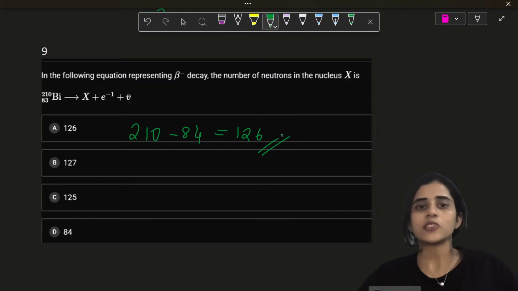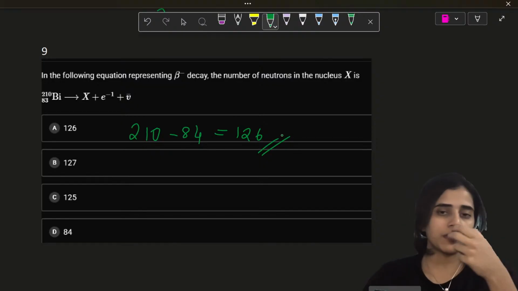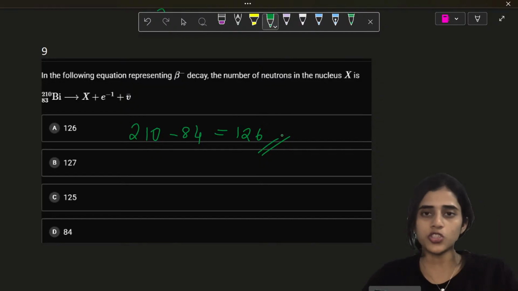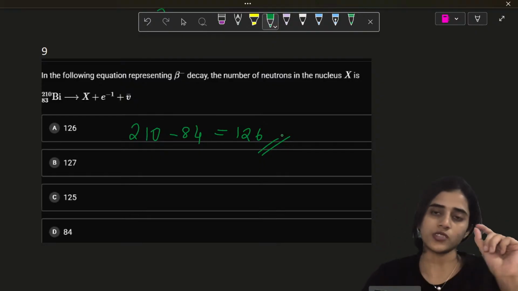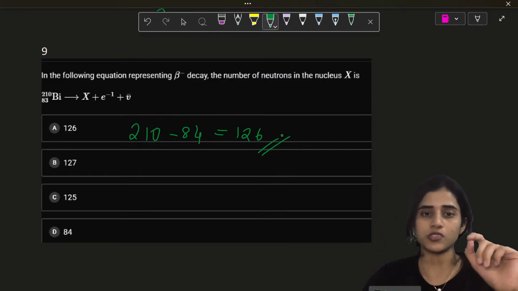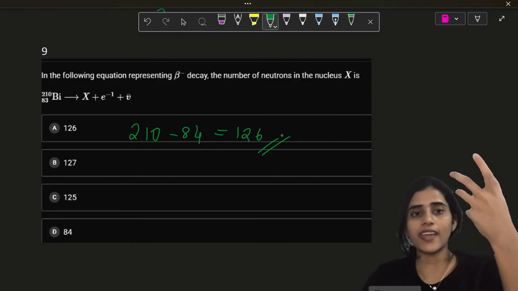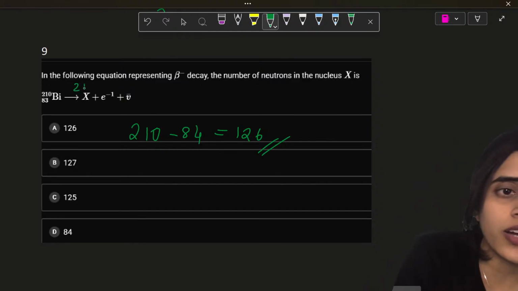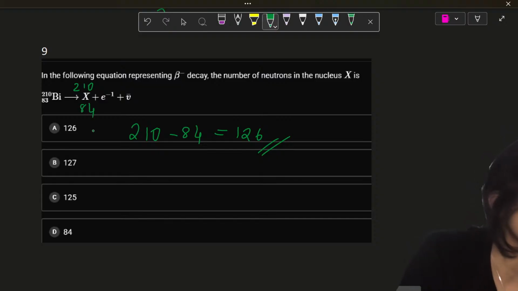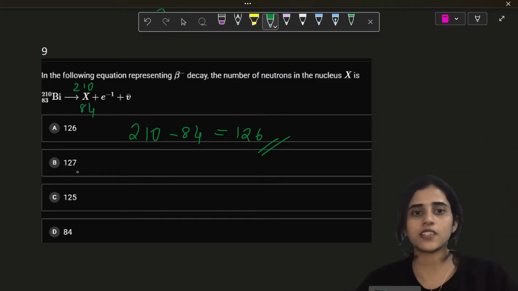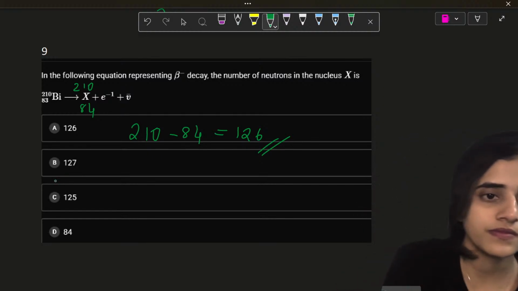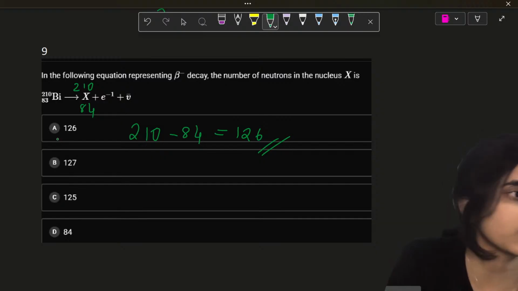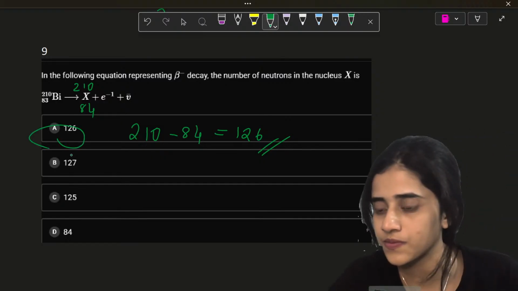Okay. How did I do this? So what happens in beta decay? In beta decay, one neutron gets converted into a proton and an electron. Okay. So that is why 83 protons become 84 protons, because a neutron got converted into a proton. So it becomes 84. So X will have the numbers 210 and 84. So when you subtract them, you will get that number. So it's going to be 126.